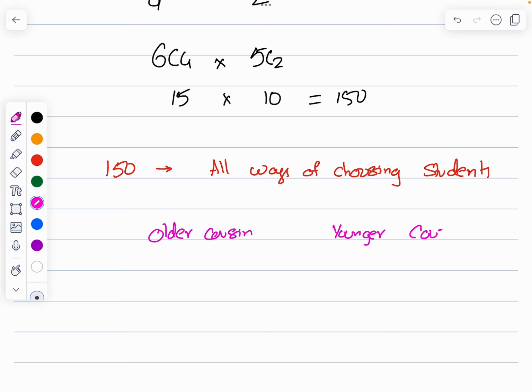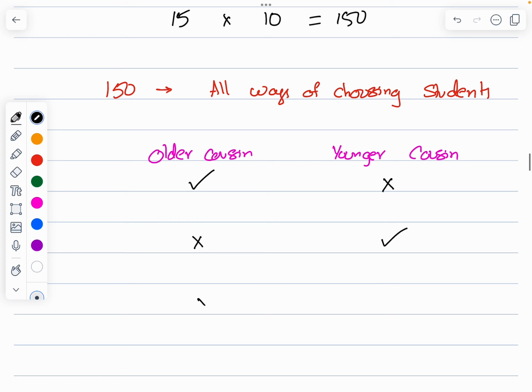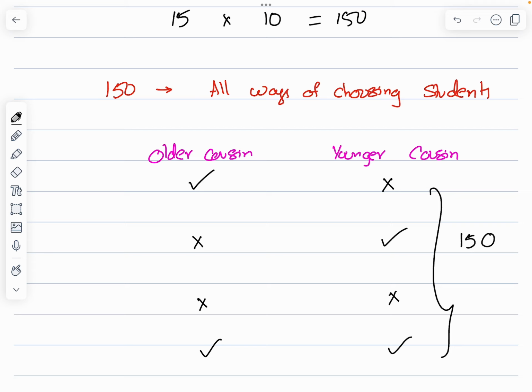So what are all these 150 ways? If older cousin is there, younger cousin is not there. If older cousin is not there, younger cousin is there. And both the cousins are not there. This all together is nothing but 100, and both the cousins are there. This all together is 150.